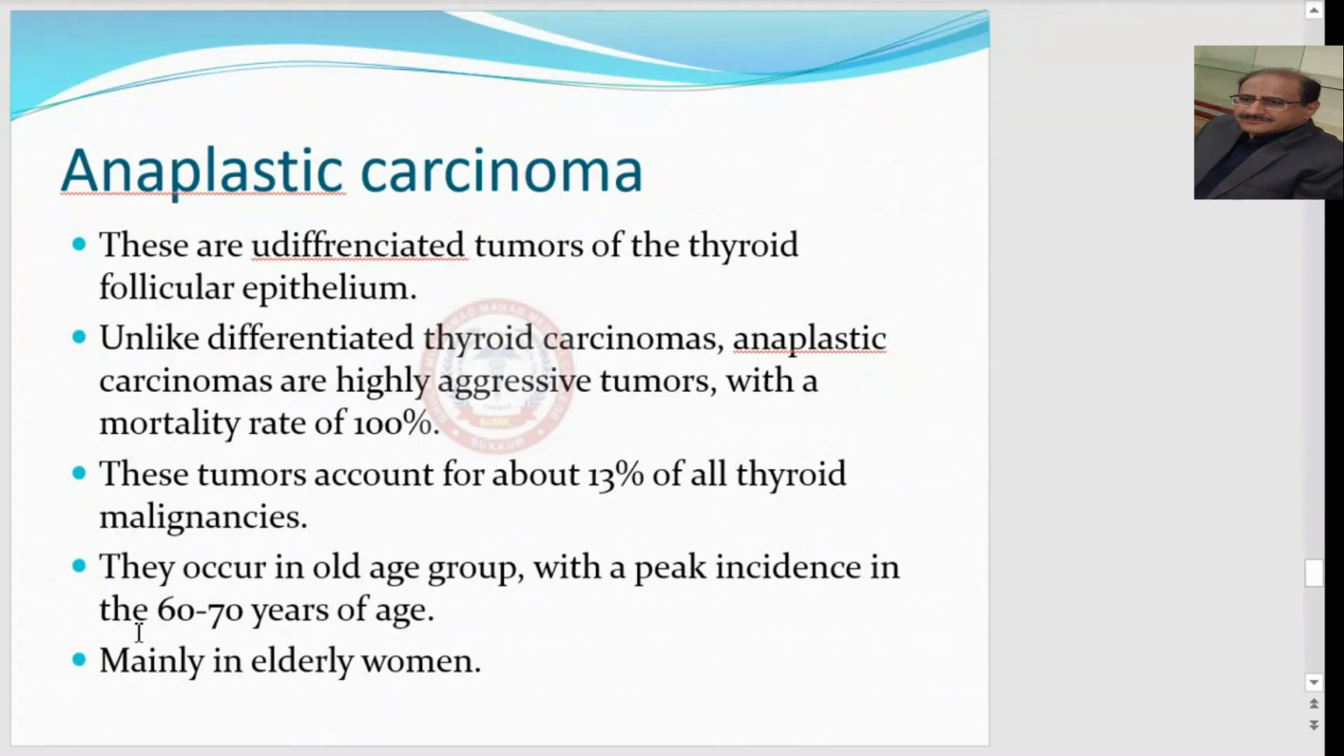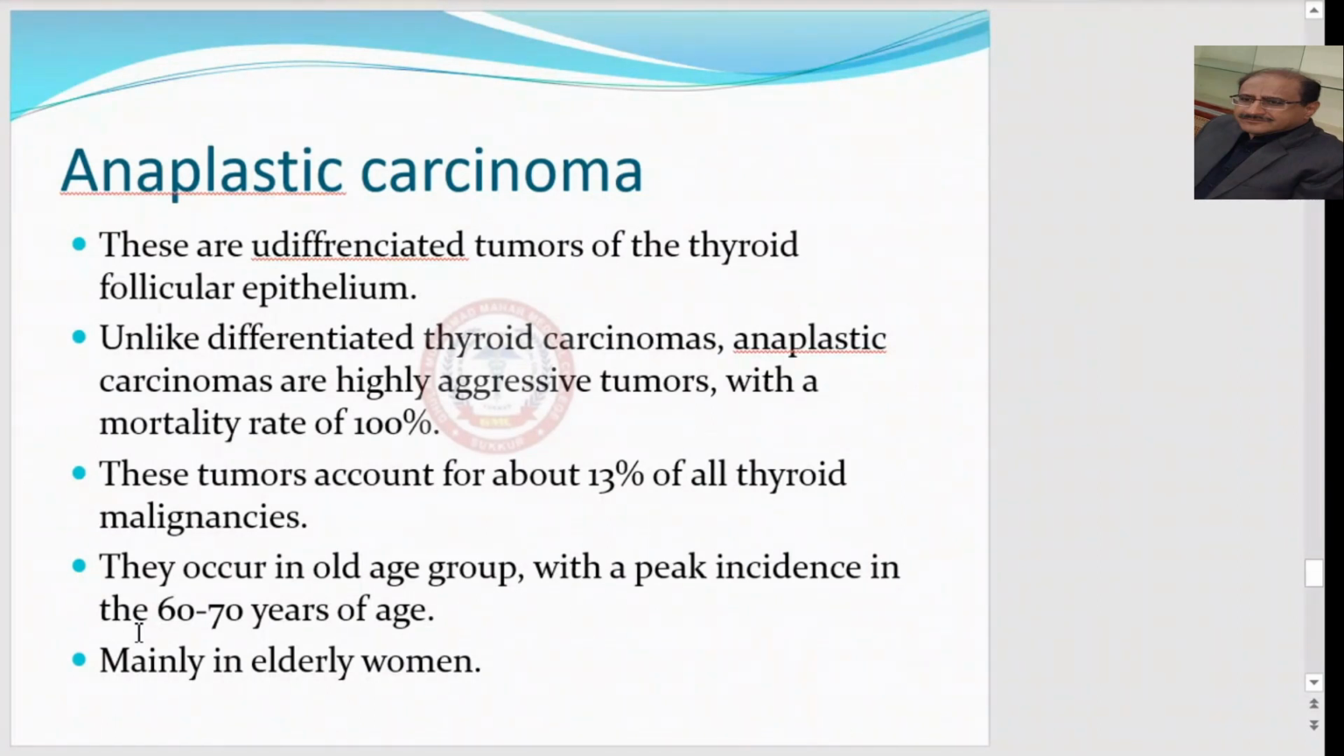Anaplastic carcinomas are the more aggressive and very advanced tumors, and these are undifferentiated tumors of the thyroid follicular epithelium. As I told you, thyroid carcinoma is divided into differentiated and undifferentiated thyroid carcinomas. The differentiated thyroid carcinomas were the papillary, follicular, and medullary thyroid carcinoma, while the undifferentiated thyroid carcinoma is the anaplastic thyroid carcinoma. So these are the undifferentiated tumors of the thyroid follicular epithelium, and these are more aggressive, more advanced diseases.